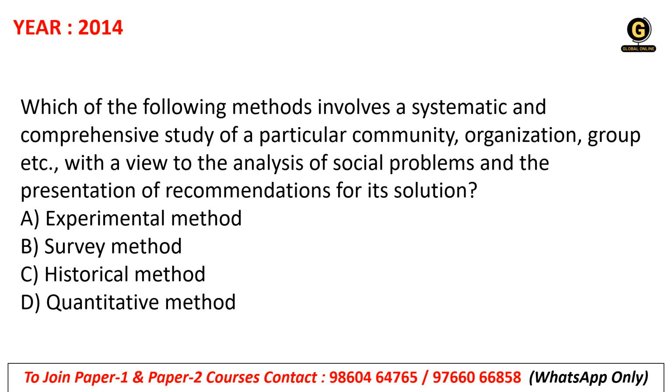Next question. Alright, so from the previous question we have started with the 2014 examination questions. Okay. Which of the following methods involves a systematic and comprehensive study of a particular community, organization, groups, etc. with a view to analysis of social problems and the presentation of recommendation for its solution? A, experimental method, B, survey method, C, historical method, and D, quantitative method. So that is your survey method. Basically this is the case. Okay, the question itself is case based and they are asking what kind of method this is. This is the survey method.